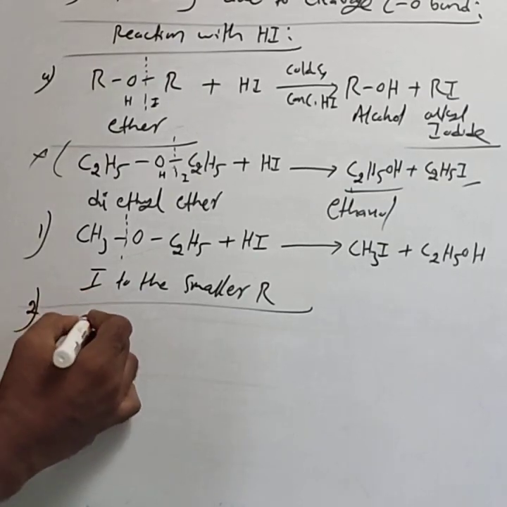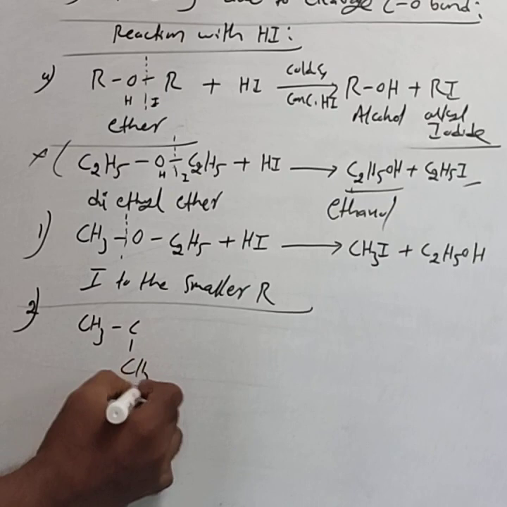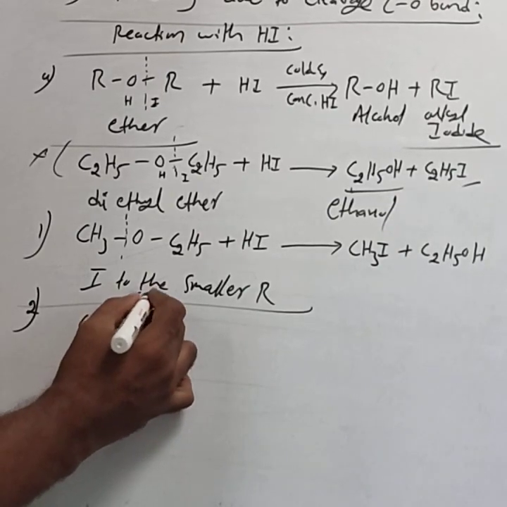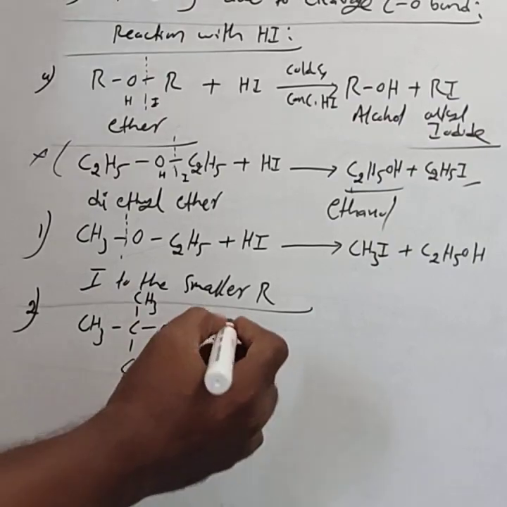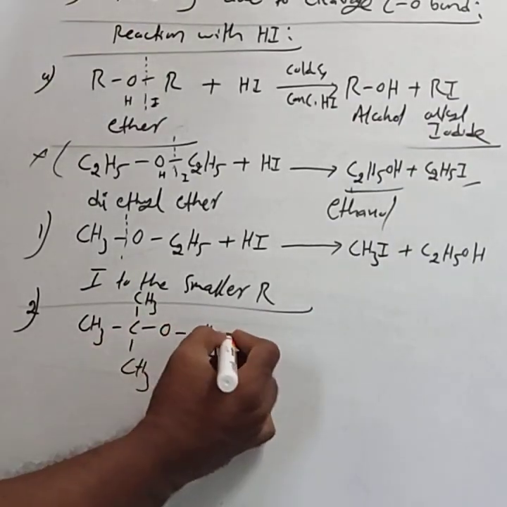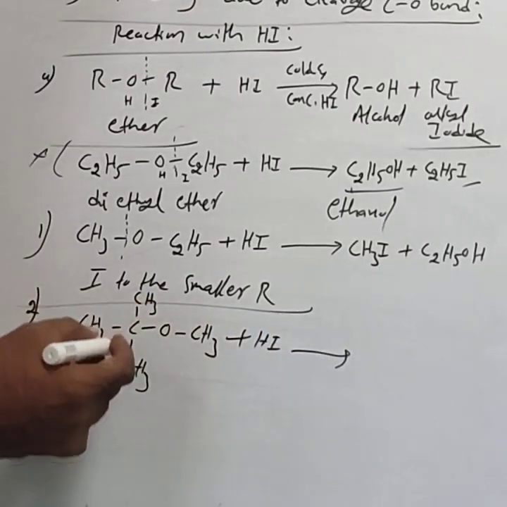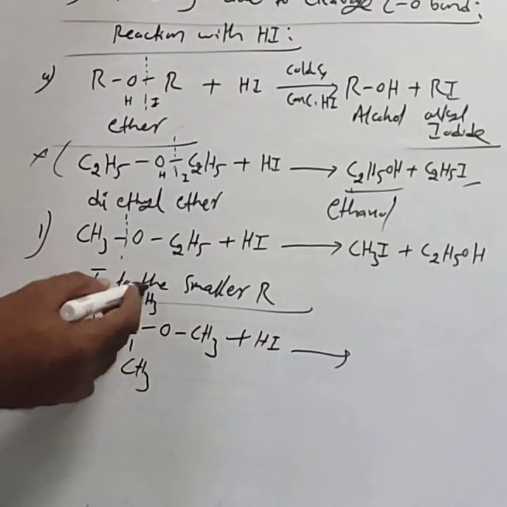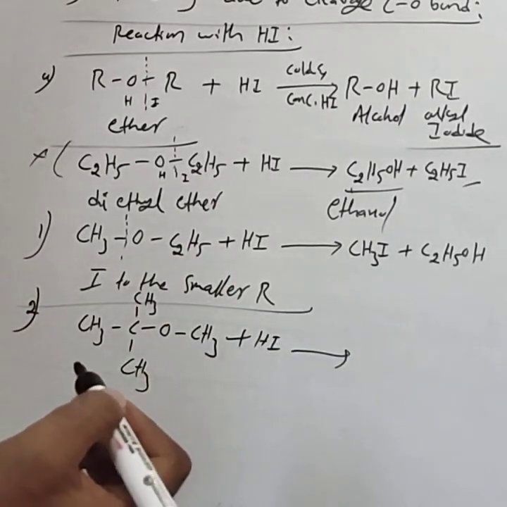Similarly, if you take an unsymmetrical ether containing a tertiary alkyl group, this is the compound CH3O-C(CH3)3. That is methyl tertiary butyl ether, when treated with cold and concentrated HI.